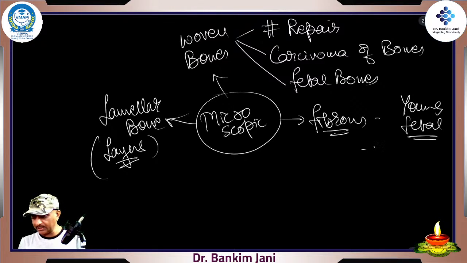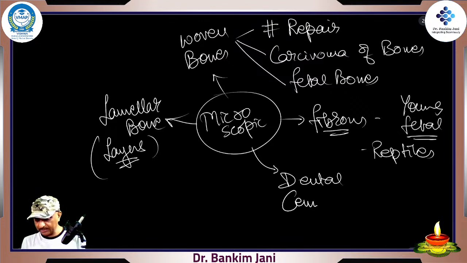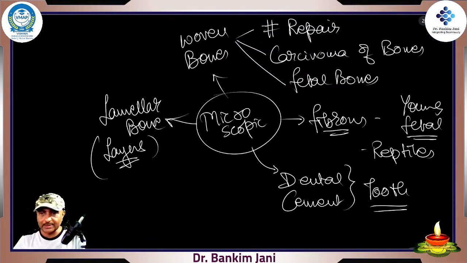Otherwise, such bones develop in snakes, which are reptiles. So snakes, turtles, that's where it develops. And here is dental, teeth. These are all called the various cement which forms the tooth. So they are like special ones.